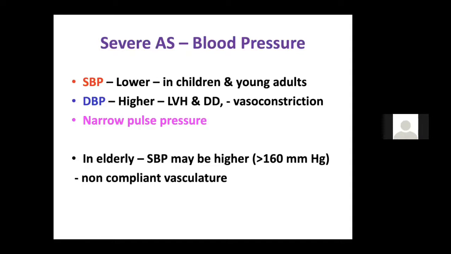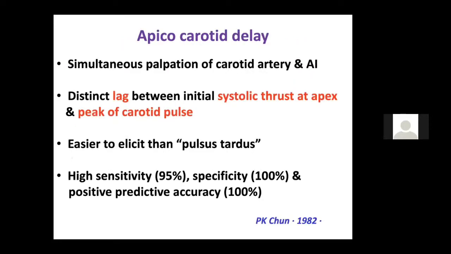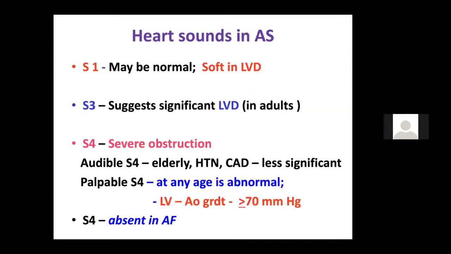In the elderly, you may not be able to get systolic decapitation, and most of the time, if they are associated with systemic hypertension, you may not get systolic decapitation. So these are questions people may ask you, you should remember. I already discussed the apical-carotid delay. It is a lag between the systolic thrust at the apex and the peak of the carotid impulse, and it has a high sensitivity, specificity and positive predictive value for the diagnosis of severe aortic stenosis.